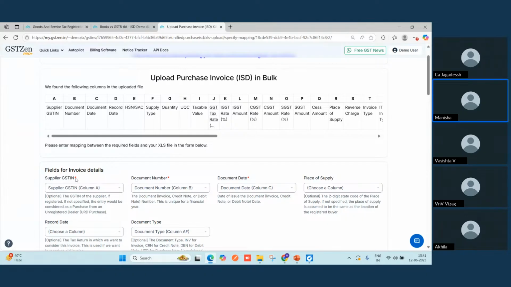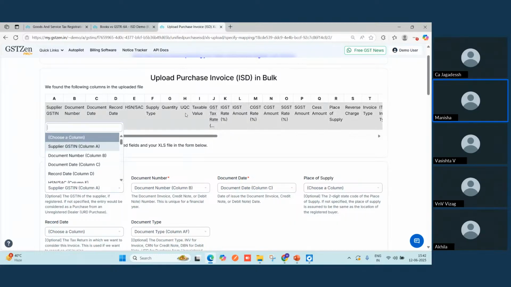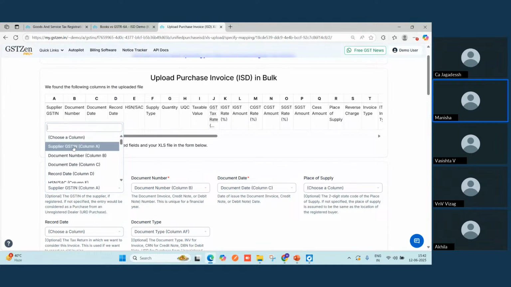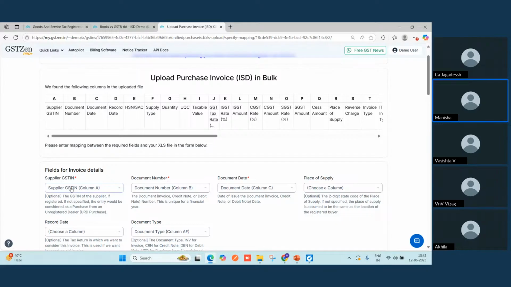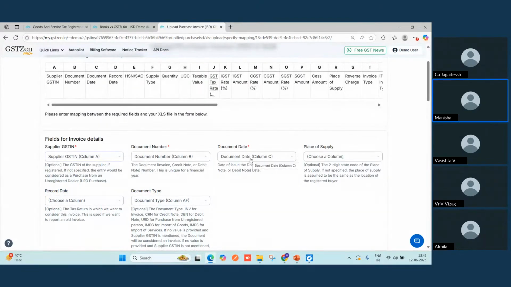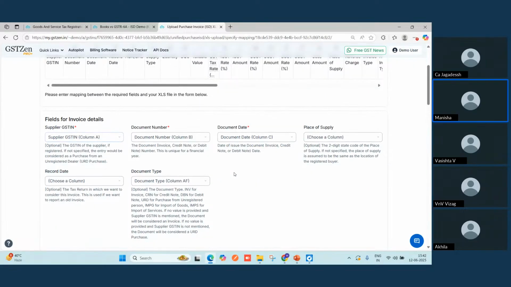It's mandatory to map all those columns which are marked with this red star. And here you can simply choose from the drop down and select the particular column which you want to map for the supplier GSTN.